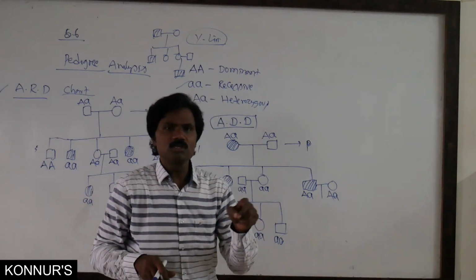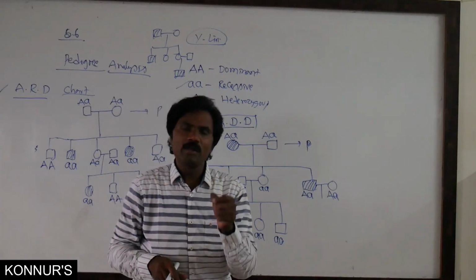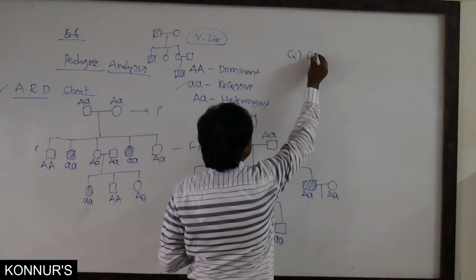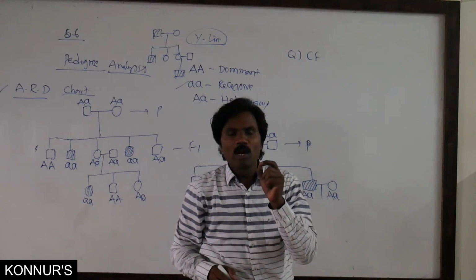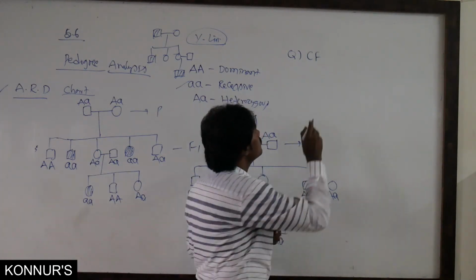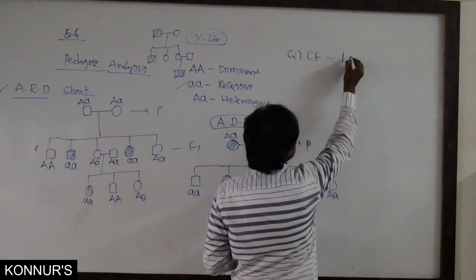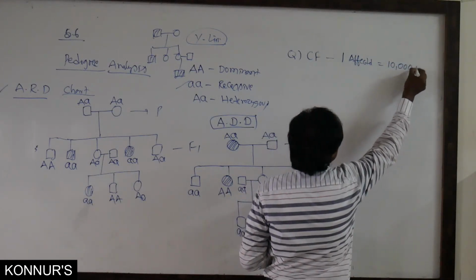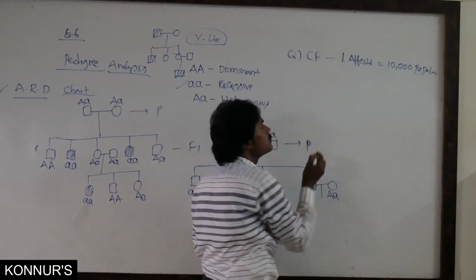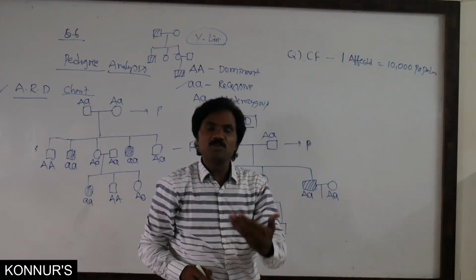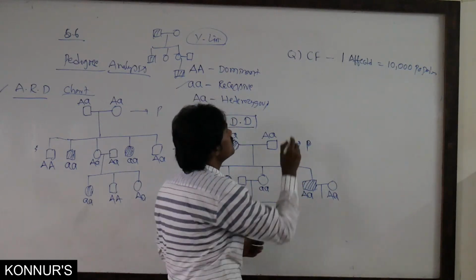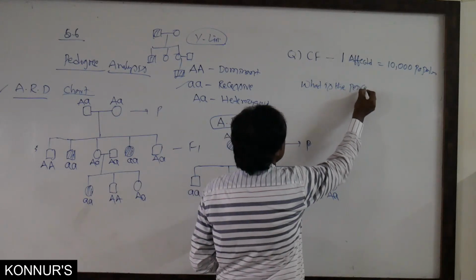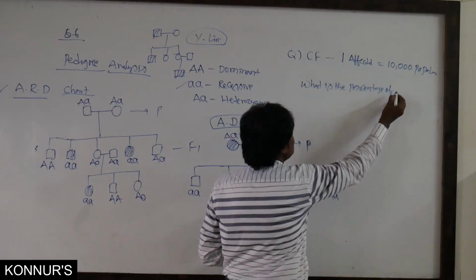Then along with this, there are some calculation parts according to the Hardy-Weinberg principle. In one question, in cystic fibrosis, 1% are affected among a 10,000 population. Now, what is the percentage of carrier persons? You calculate.